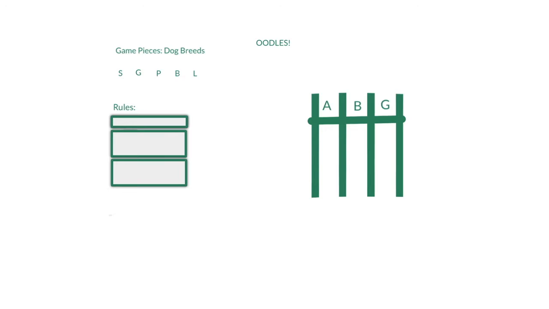Now we're going to solve the game Oodles. So we have 5 dogs, which we can shorthand as S, G, P, B, and L, going into 3 kennels or 3 groups, alpha, beta, and gamma. Now we've got a list of rules here.